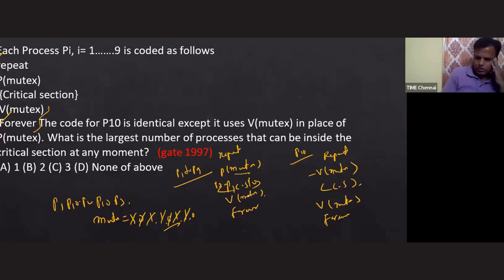How many processes will enter inside the critical section, sir? Here 9, and lastly process P10 will also enter inside the critical section. So a maximum of 10 processes can enter inside the critical section. But as per the given options, the answer is D. Answer is what, sir? D. Okay, next.